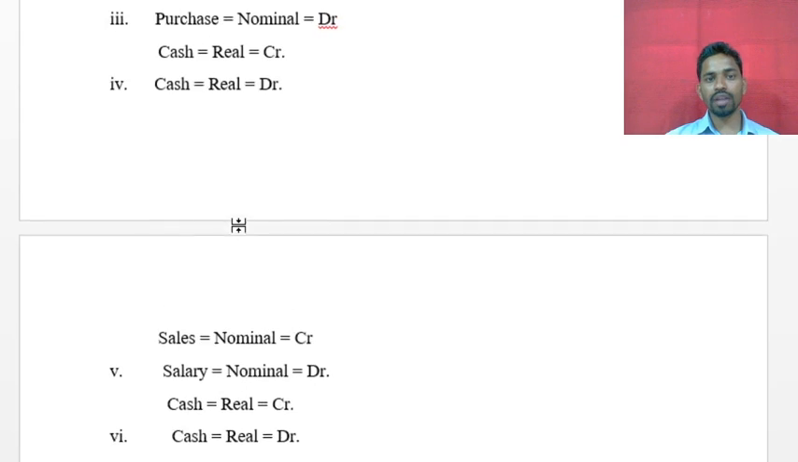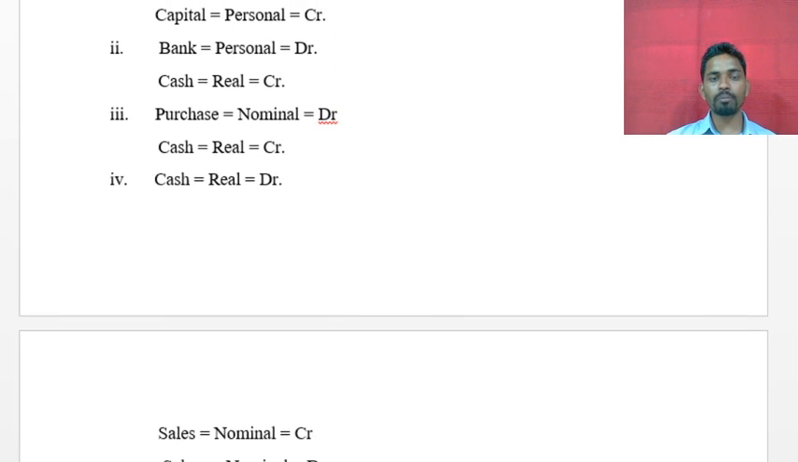Okay, the last transaction is: paid to Amar rupees 1,000. It means it is a payment. Paid means cash paid, to whom? To Amar. So in this transaction, two accounts are affected, which are those? The cash account and the Amar account.